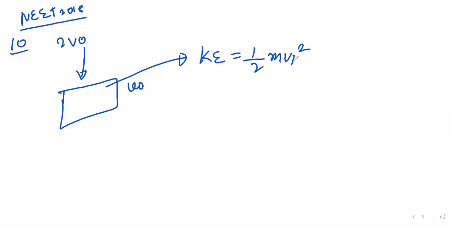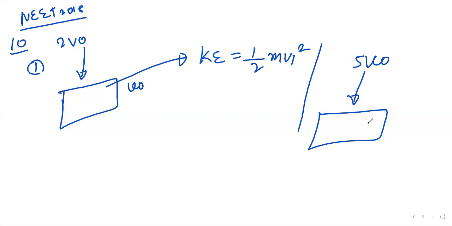When the frequency of incident radiation is increased to 5 mu naught, so this is the first case, and now it is the second case: the frequency is increased to 5 mu naught and it is striking the metal surface. Its threshold frequency will be mu naught only. So the maximum velocity of the emitted electron will be V2, with kinetic energy 1 upon 2 m V2 square.